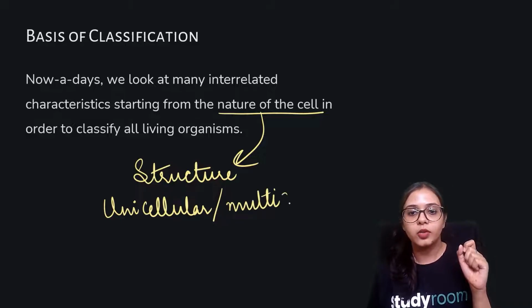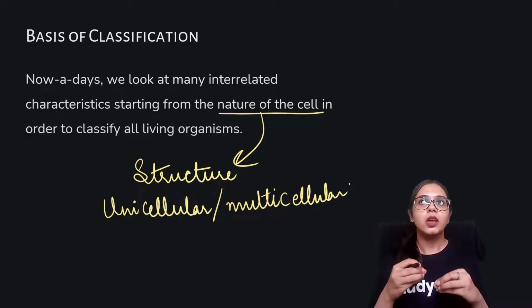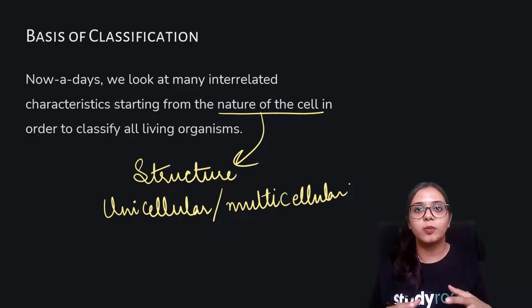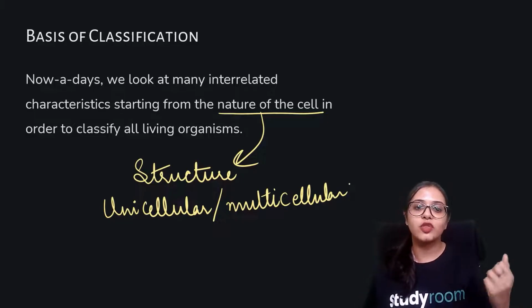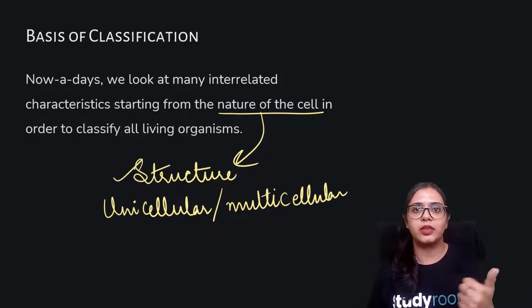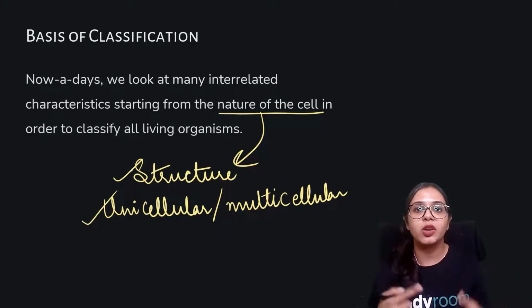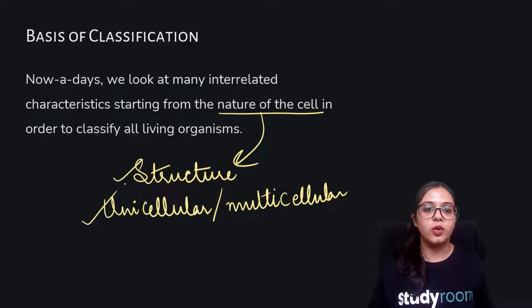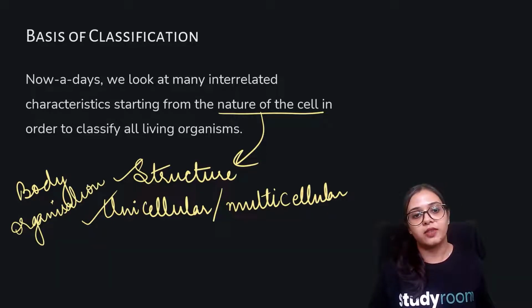So there are some features, some classifications, some body organization, and this structure of the cell, be it related to the cell wall or the cell membrane, or be it whether the body is unicellular or multicellular, can be taken as a concrete criterion to classify organisms. Why? Because this is